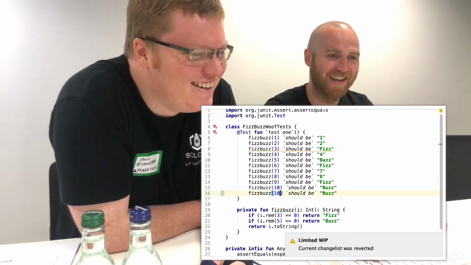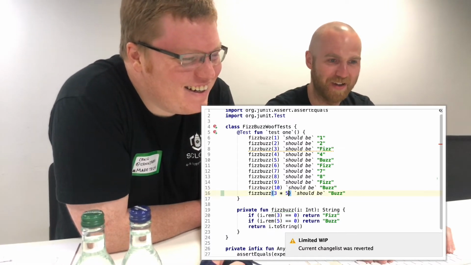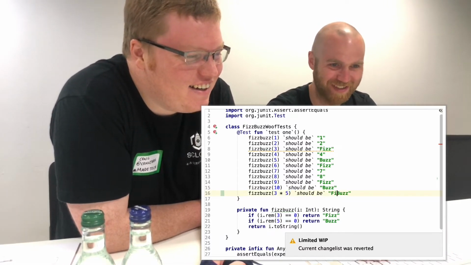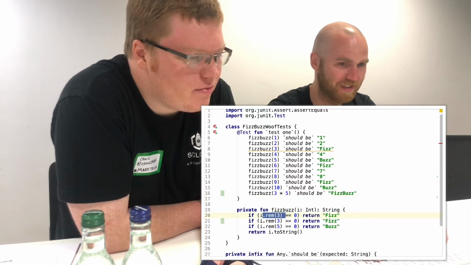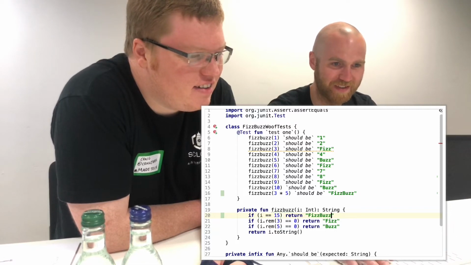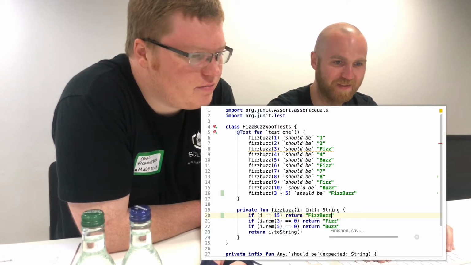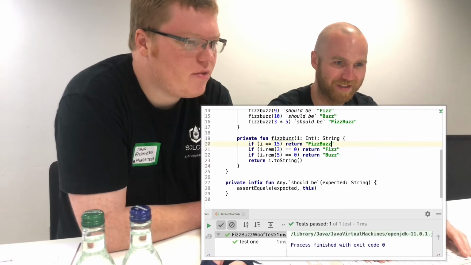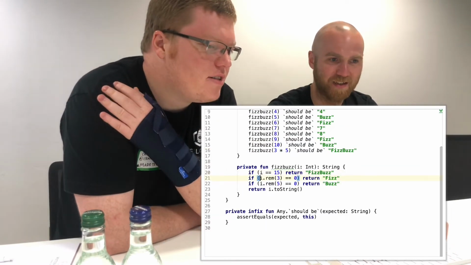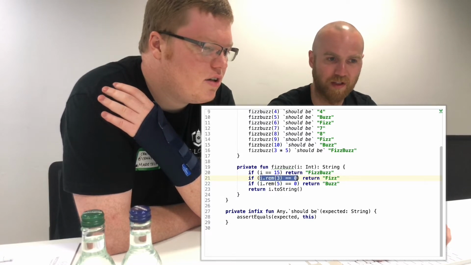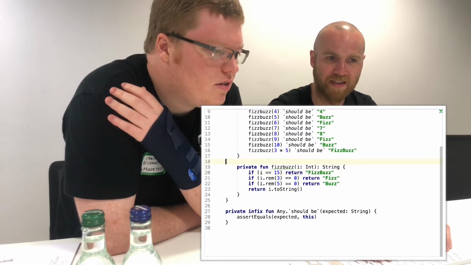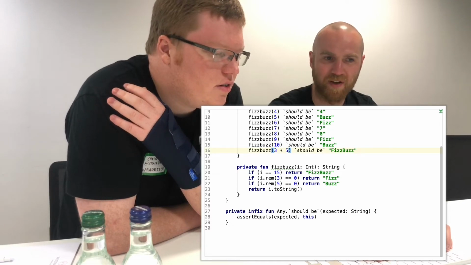That didn't work. Okay, let's do it again. 3 by 5. That's FizzBuzz, right? Yeah. And let's do a dumb thing, which is equal 15. That should work, I believe. Wow. That works. And then you could do a refactoring on these ifs. I just thought, should we go to remainder or not yet? Or should we do some other thing?